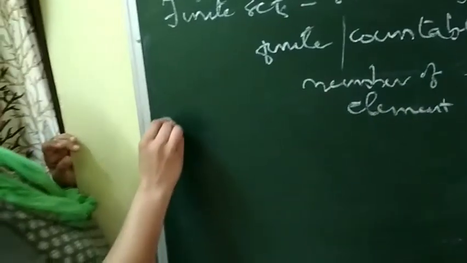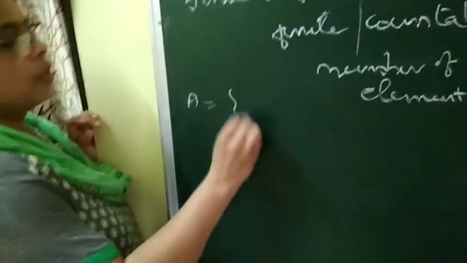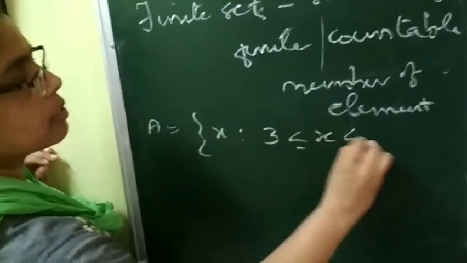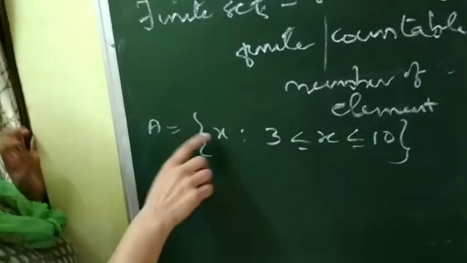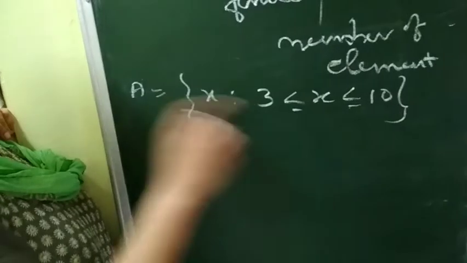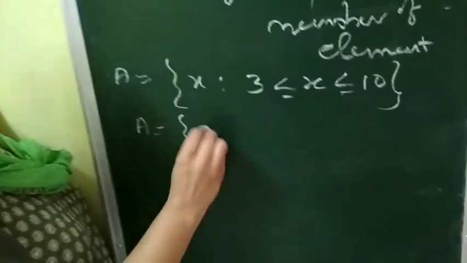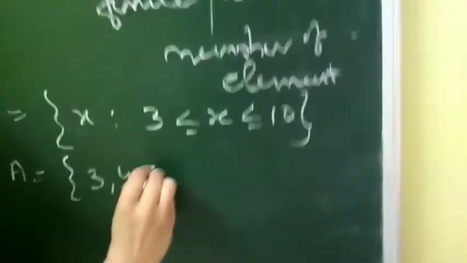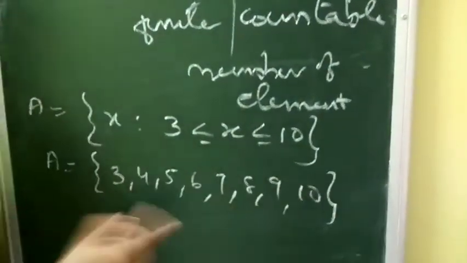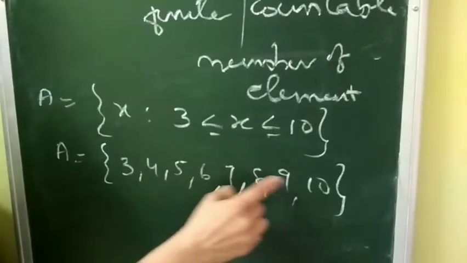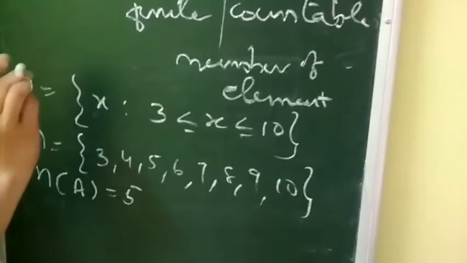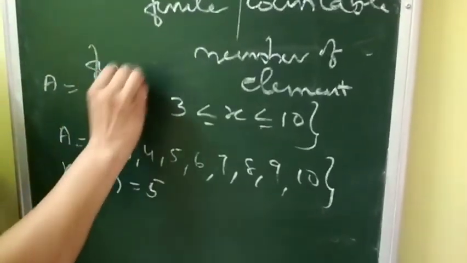Example I am taking. First of all, I am writing in set builder form the set x such that 3 is less than or equal to x less than or equal to 10. इसका मतलब क्या हो गया? x को ऐसे बनाया, x का वैल्यू 3 से 10 तक स्टार्ट होना चाहिए. तो मैं इसको सेट बिल्डर फॉर्म में लिखूंगी. मैं कहाँ से स्टार्ट करूंगी? 3, 4, 5, 6, 7, 8, 9, 10. See, count the number of elements. 1, 2, 3, 4, 5, 6, 7, 8. The number of elements को लिखते हैं na. कितना आ रहा है? Countable हो रहा है. So that this is finite set.